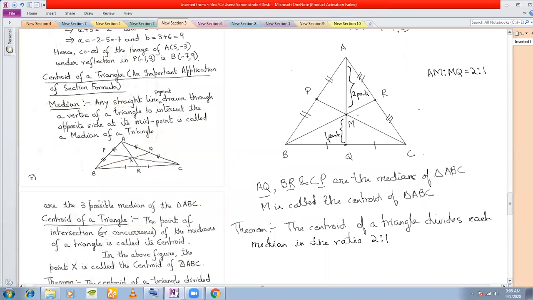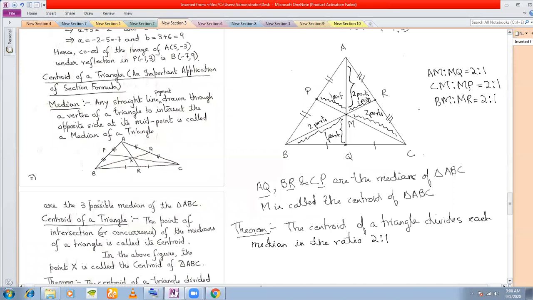Similarly, this length is two parts, this length is one part, so that CM to MP is 2:1. Also, this length is two parts and this length is one part, so that BM to MR is 2:1. This is what this theorem states.